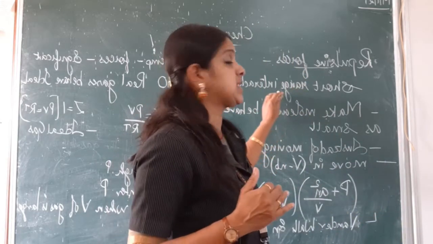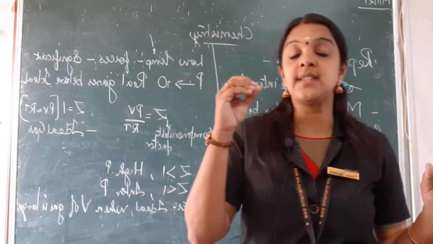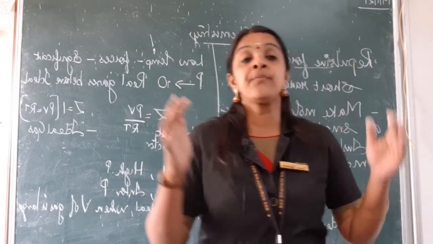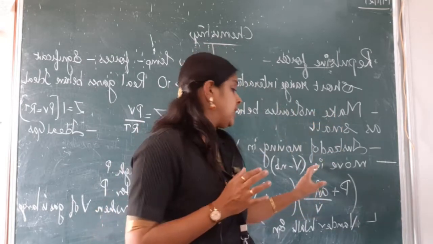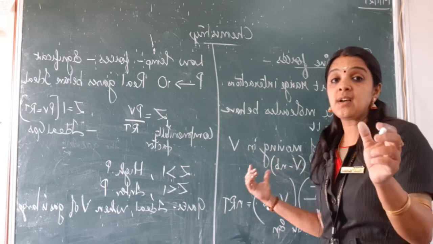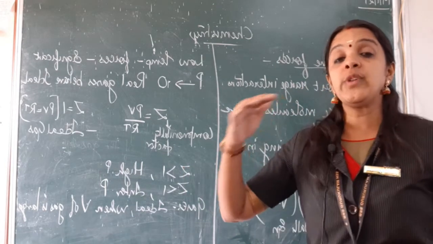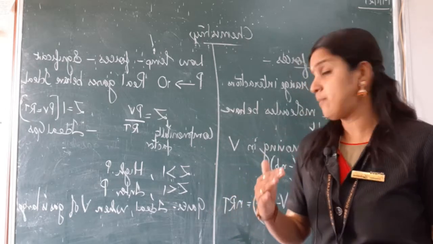These repulsive forces are short range interactions which make the molecules behave as very small, such that instead of moving in a big volume, they move in a small volume of V minus nb. Because here we are talking about the gases which do not obey the gas laws, that is which deviate from the ideal behavior.